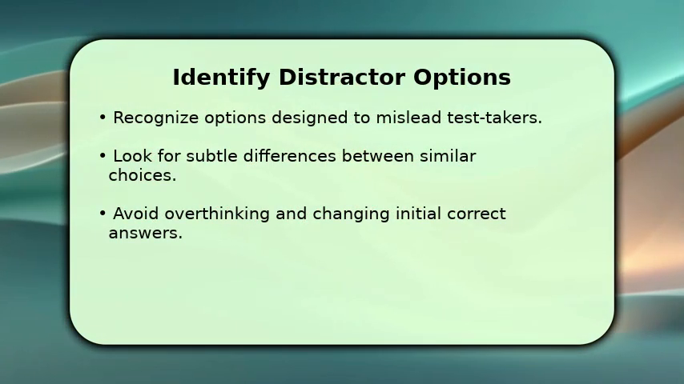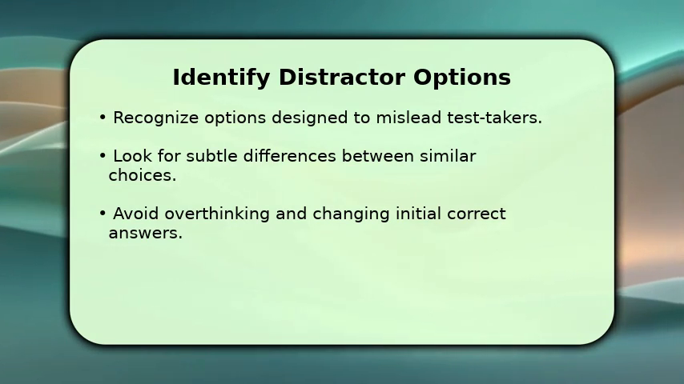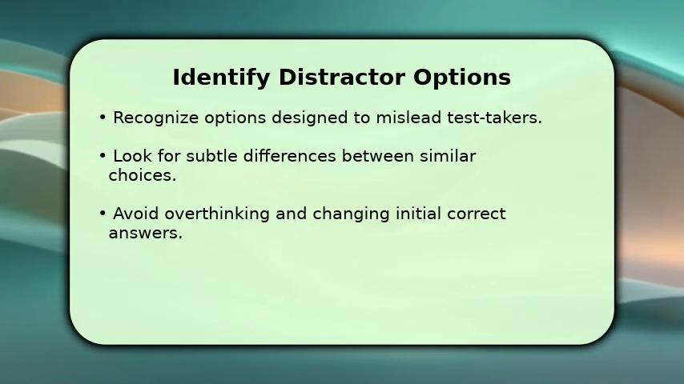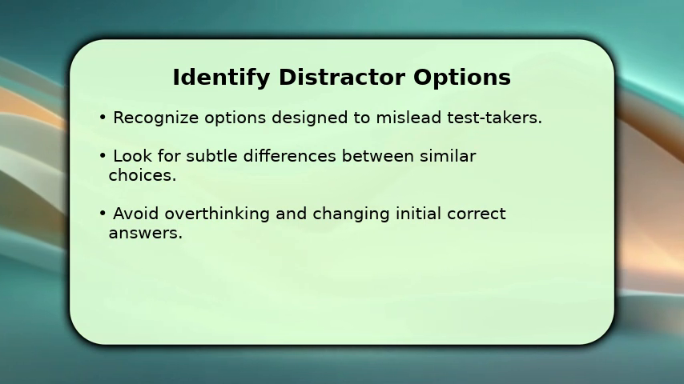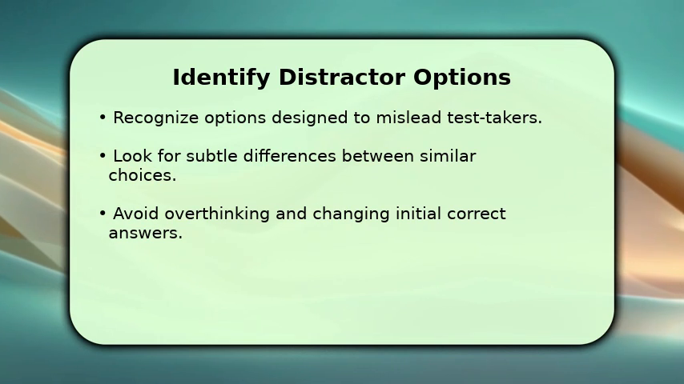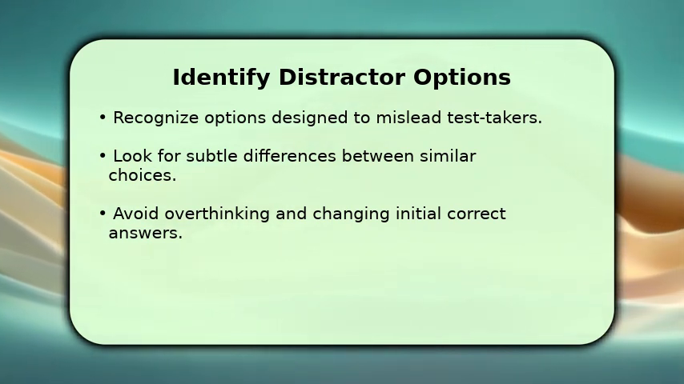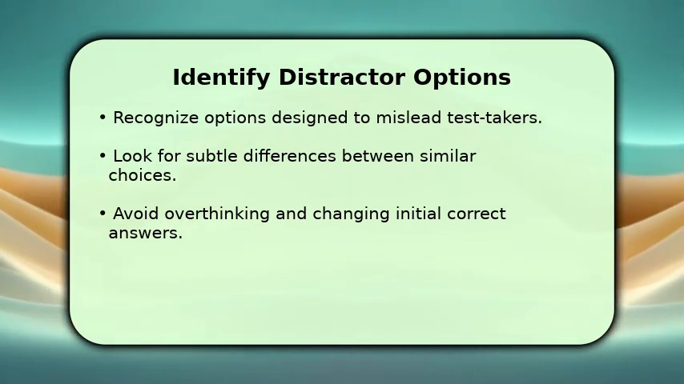Many multiple-choice questions include distractors, which are plausible but incorrect answer options. Learning to identify these is key. Pay close attention to subtle differences between very similar choices. Often, one word makes an option incorrect. Trust your initial instinct unless you have a strong reason to change your answer. Overthinking can sometimes lead you away from the correct choice, so be confident in your first assessment.